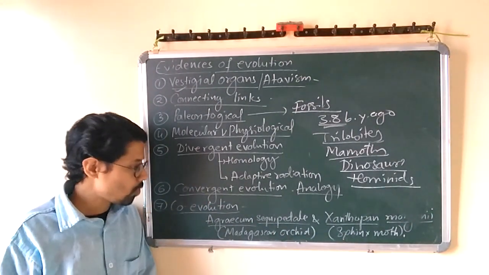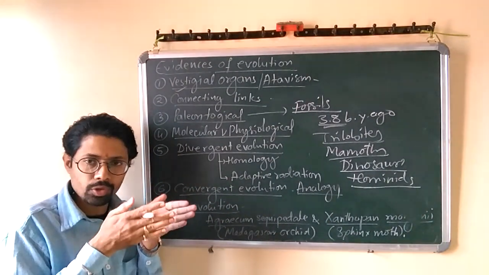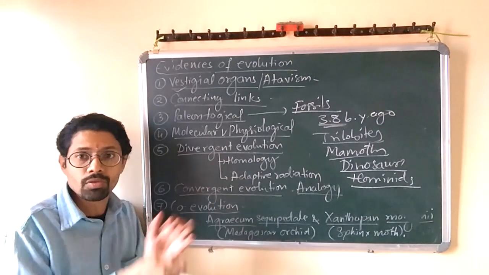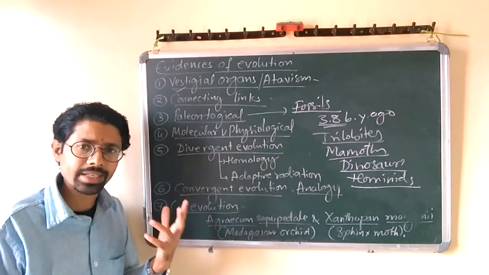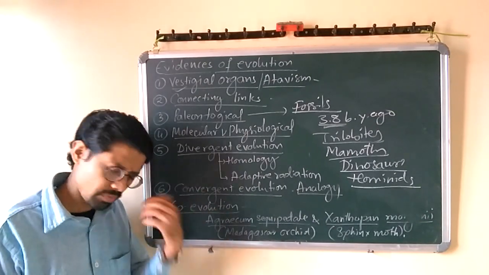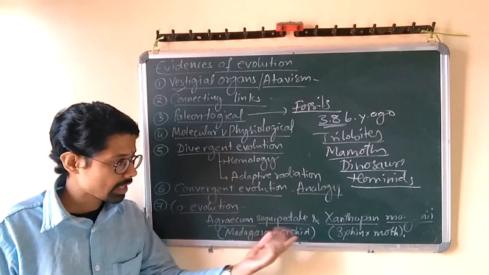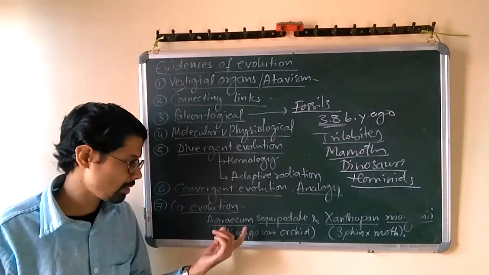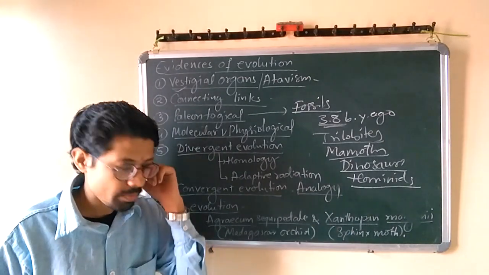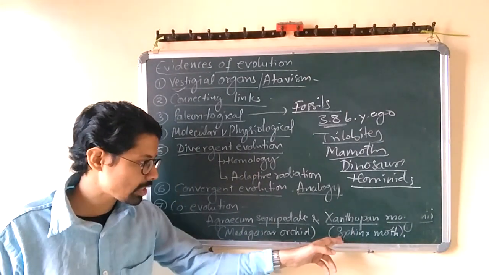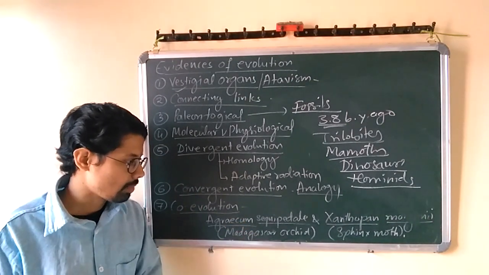So co-evolution, what do you mean by co-evolution? Co means together. So the evolution of two different organisms parallelly is called co-evolution. Co-evolution can be explained with different examples. One example I have written here is the Madagascar orchid and the sphinx moth. Their scientific names are Angraecum sesquipedale and Xanthopan. Xanthopan is a sphinx moth, and Angraecum is a Madagascar orchid.